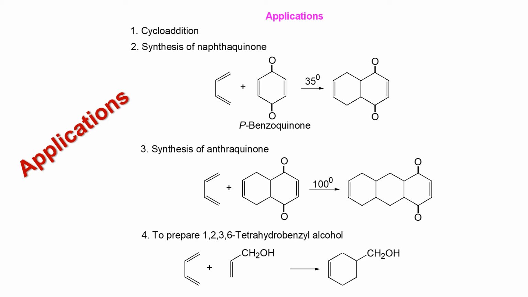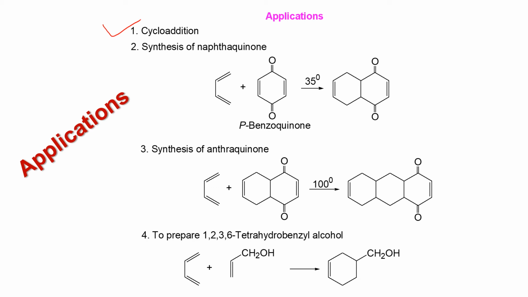Now about the application of the Diels-Alder reaction. Actually, we can prepare cyclic compounds, 6-member cyclic compounds, using the knowledge of the Diels-Alder reaction. That is, we can use this knowledge for cycloaddition reaction. So any 6-member cyclic compound we can produce after reacting a conjugated diene with a dienophile by the Diels-Alder reaction.